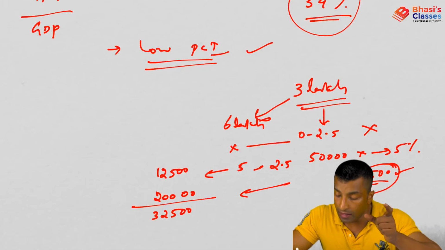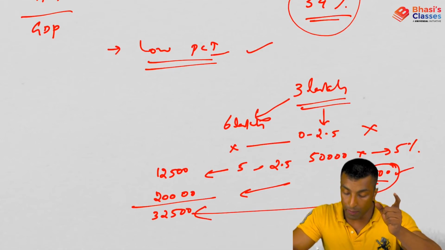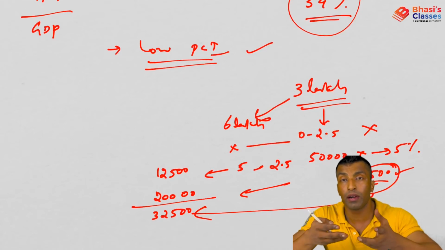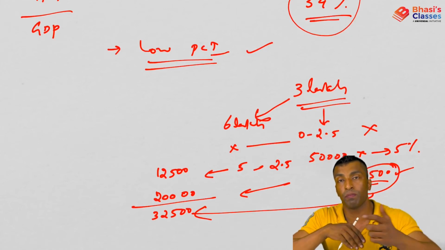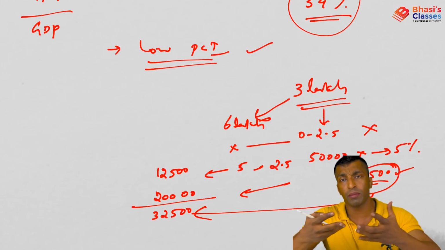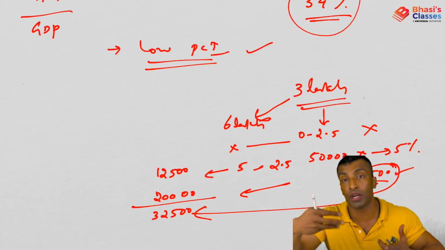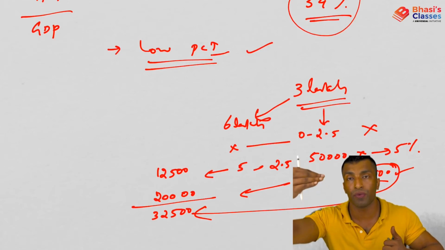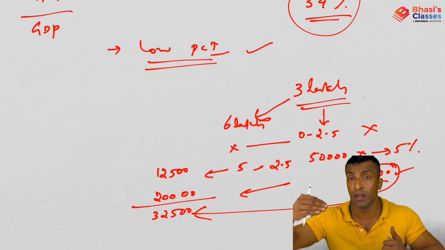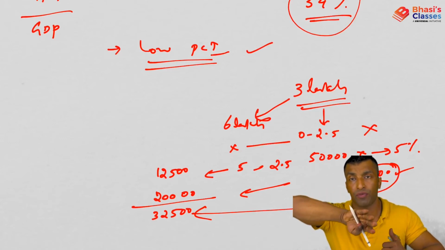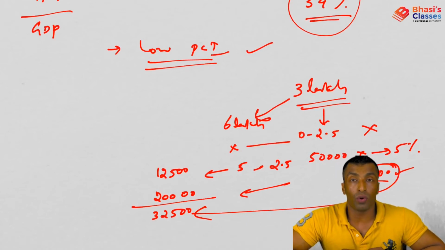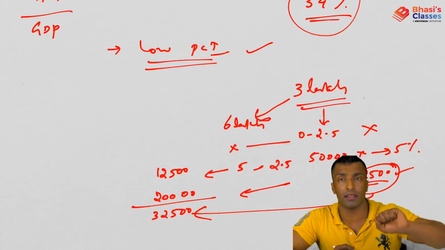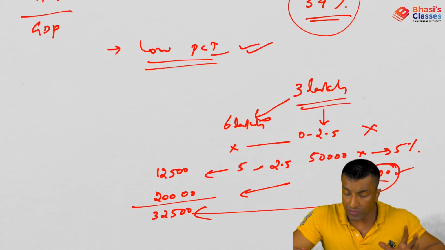So if your income is 3 lakh, you'll be paying 2,500. If your income is doubled, you can see that the tax collected is actually more than 10 times the previous case. So if your income is doubled, the tax revenue will be 3 times or 4 times, because that is the kind of tax structure that we have. Different tax slabs have different rates, right? Immediately from 5 to 10%, doubling. So the tax rate is doubled, so tax collected will also go triple, 4 times, 5 times, etc., because of the exemptions at the initial level. So I hope this is clear.